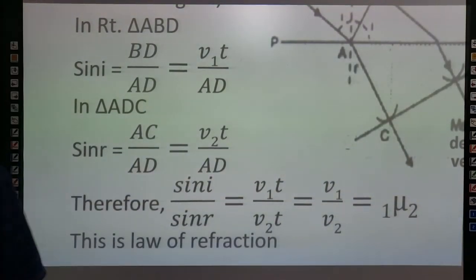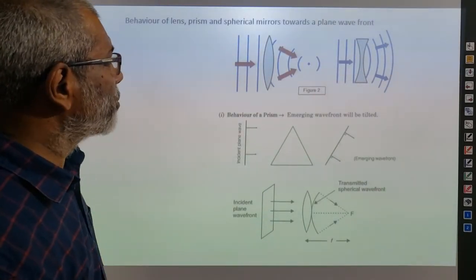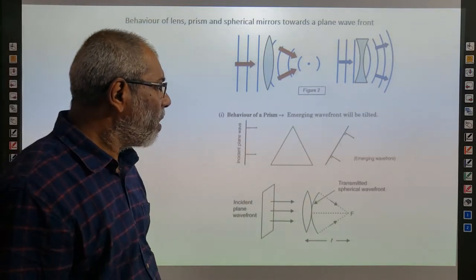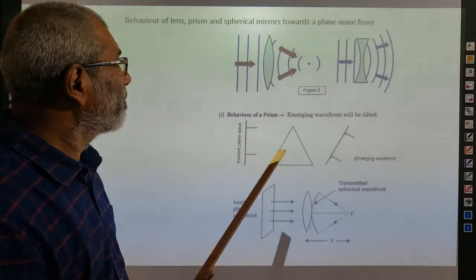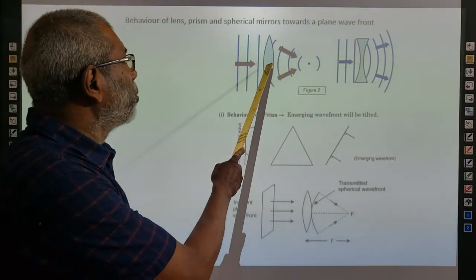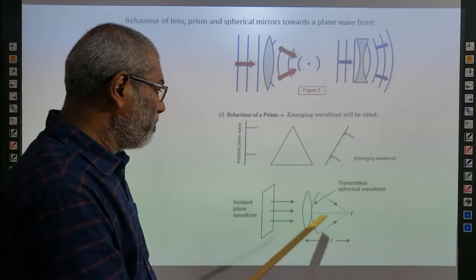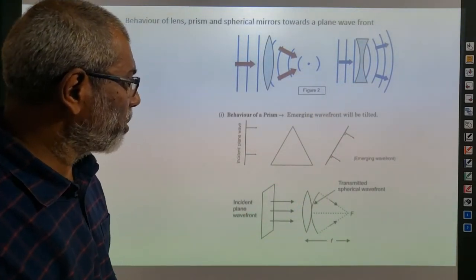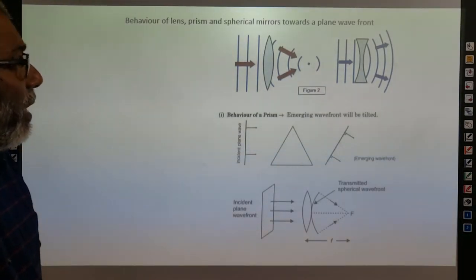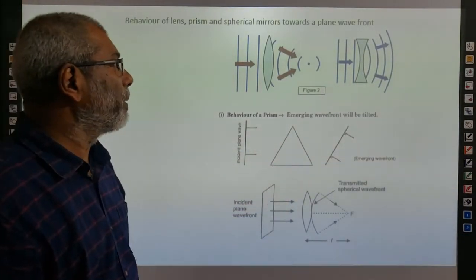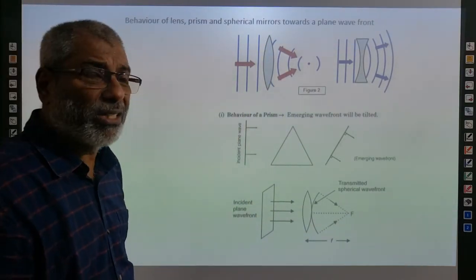Now I am going to speak on how refraction takes place, or the behavior of refraction, through lenses, prism, etc. Figure number 1 shows a convex lens.